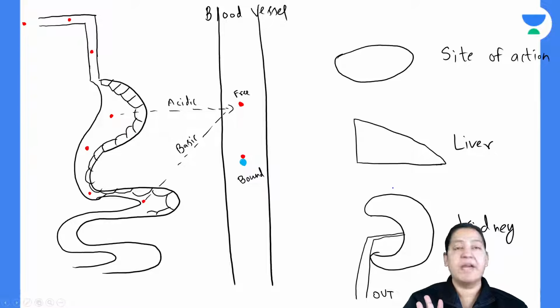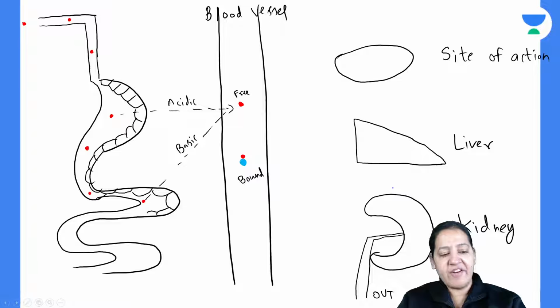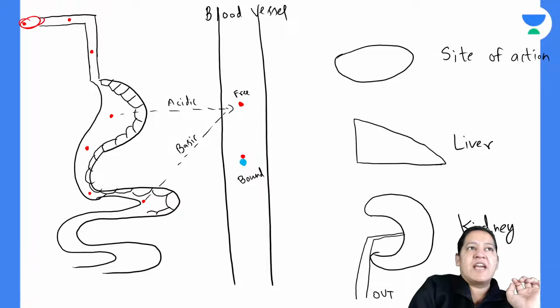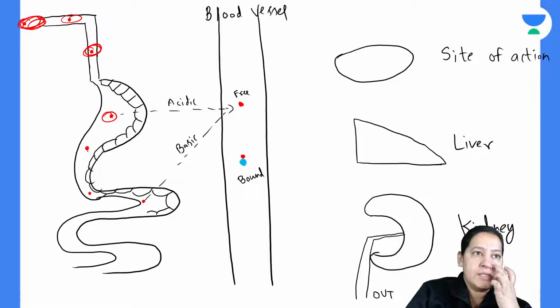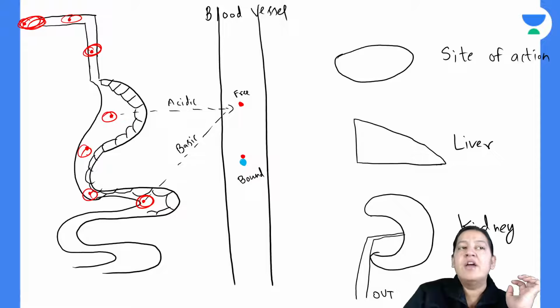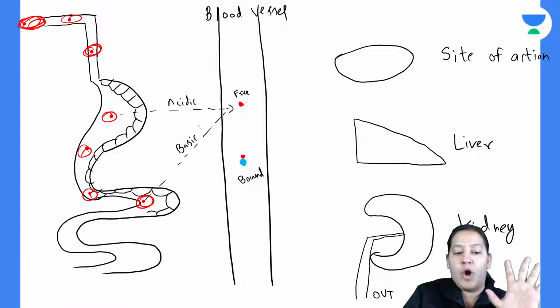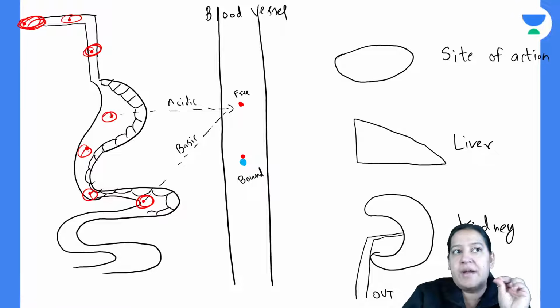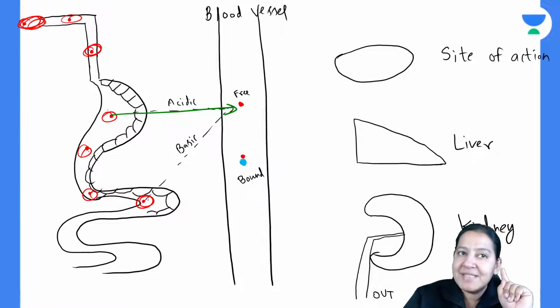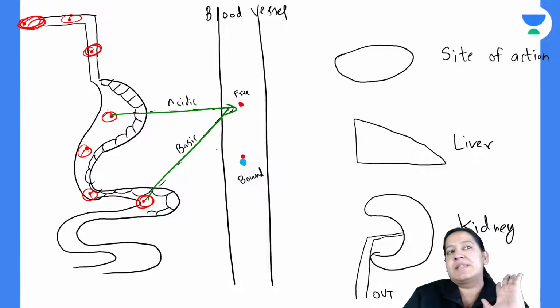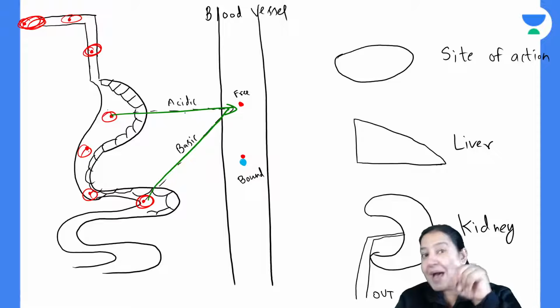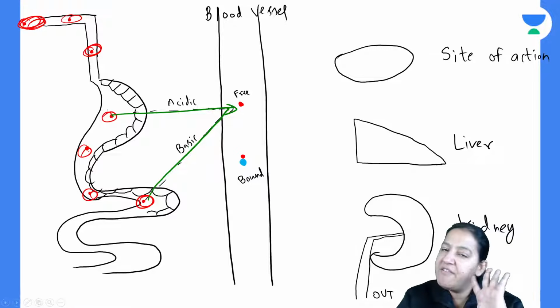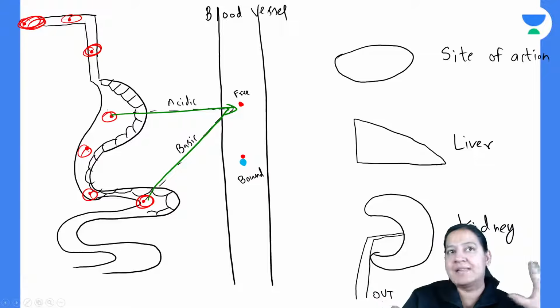Listen, this is a beautiful diagram. You can see this is the drug. The drug is taken by the oral route. By oral route, the drug reaches the esophagus, the stomach, and the intestine. From the stomach and intestine, the drug is absorbed. In the last lecture, I taught you that for absorption, the same medium is required. Acidic drugs are absorbed from acidic medium, that is stomach, and basic drugs are absorbed from basic medium, that is intestine. We have understood this concept completely in the last lecture.